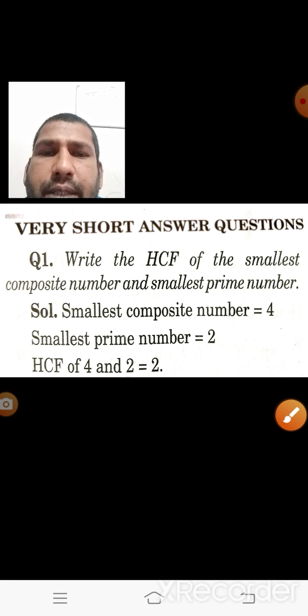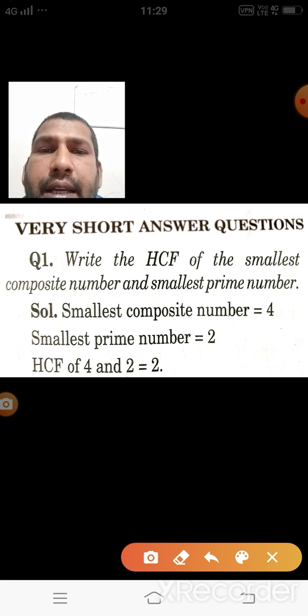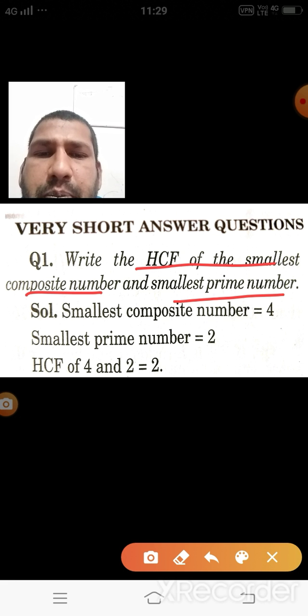Let us solve some short answer type questions. In the examination you may also get 1 mark questions like this: write the HCF of the smallest composite number and the smallest prime number. What we know, the smallest prime number is 2 and the smallest composite number is 4.